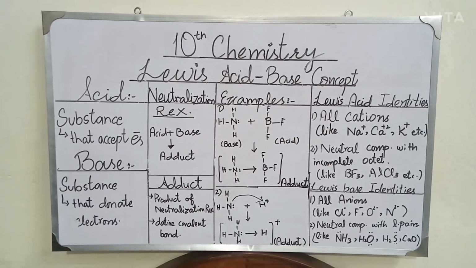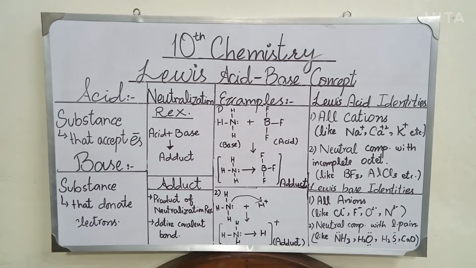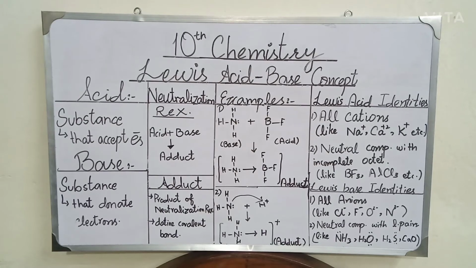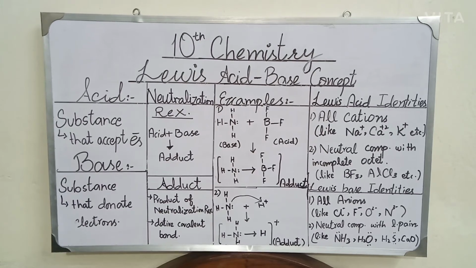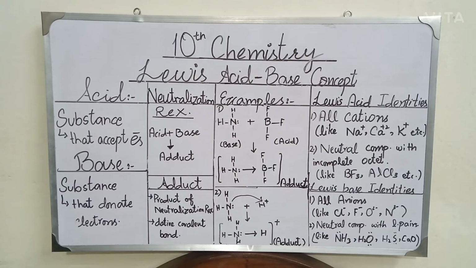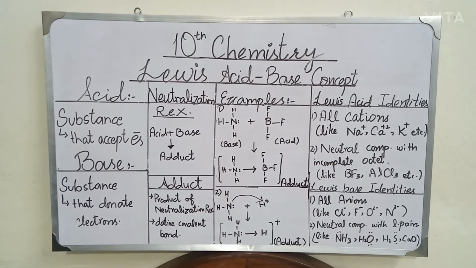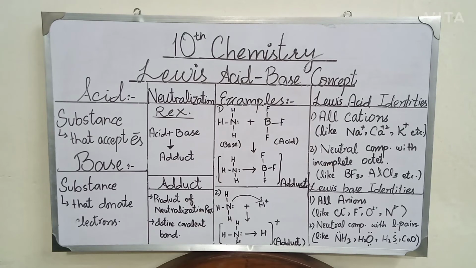Similarly, H2S, hydrogen sulfide: in the H2S molecule, sulfur has two lone pairs on it. It can also donate electrons, therefore it is also a Lewis base. Similarly, calcium oxide, CaO, is also a Lewis base, because the oxide ion easily donates electrons to other molecules. So viewers, these are the identities of Lewis bases. All the anions are Lewis bases. Similarly, all the neutral compounds that have at least one lone pair are also known as Lewis bases.